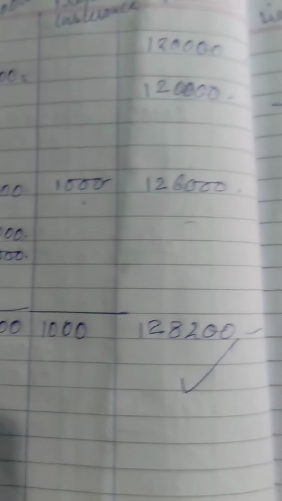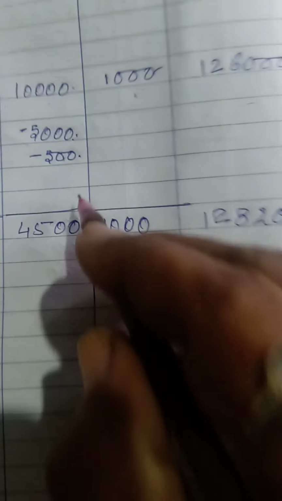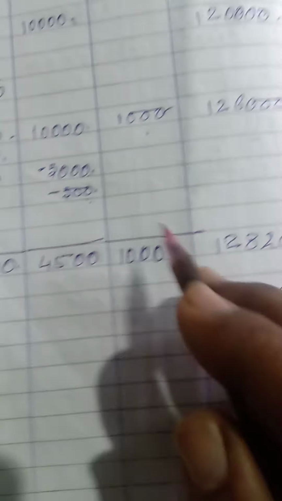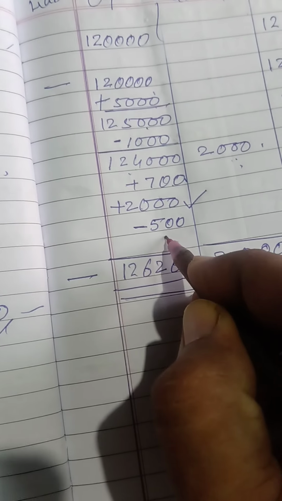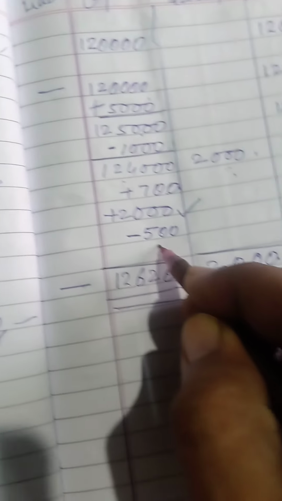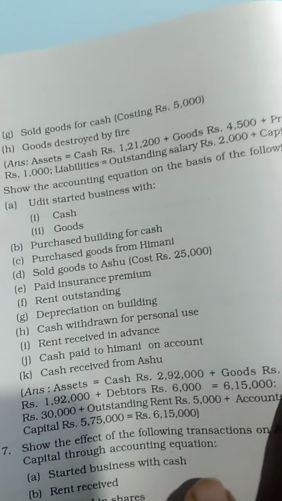Last is goods destroyed by fire of 500. So 500 rupees destroyed by fire, minus we will do, and again the capital also will be subtracted with 500 rupees. So all the points are over.